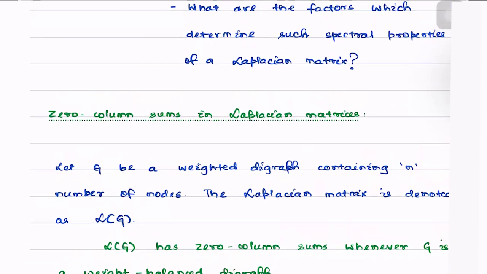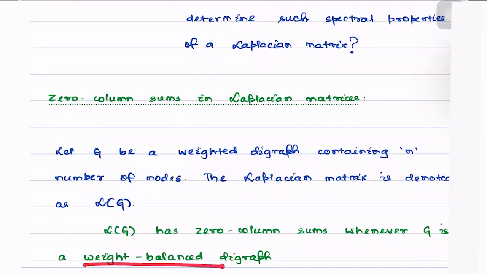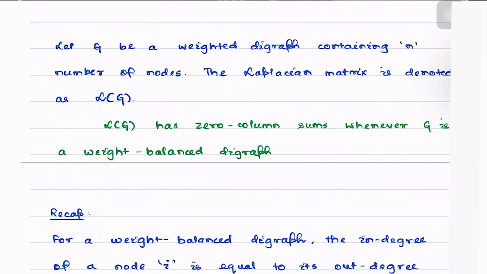Let's come back again to this property and let's try to prove it. So again, the property says that whenever G is weight balanced, LG, meaning the Laplacian of the graph, has 0 column sums. Let's try to prove it.